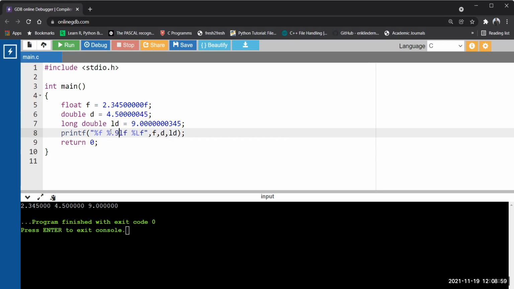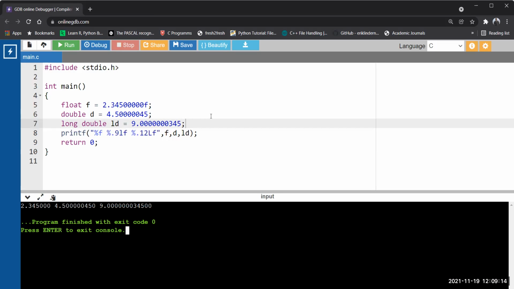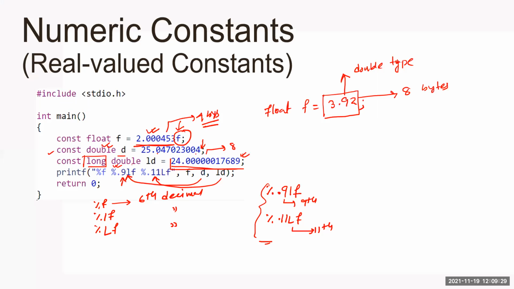Point up to 9 for this one, and for this one I want up to, suppose, 0.12. Now run. Now check: it crossed the range of 6, the double is going up to 9, and the long double is going up to 12, the number of precision digits that you want. Very interesting features, correct? So I hope the introduction of real valued constants is clear.